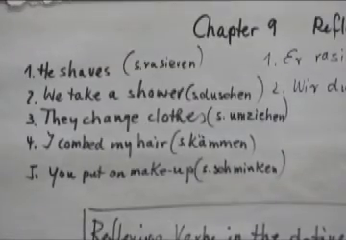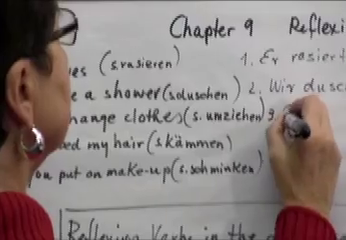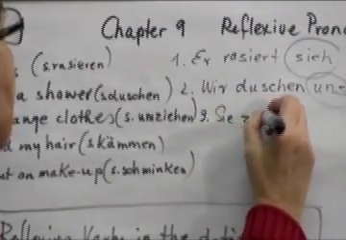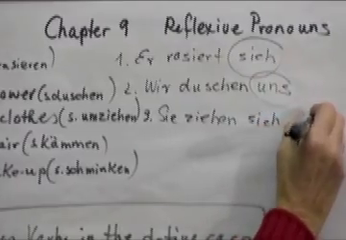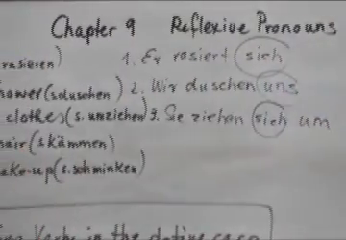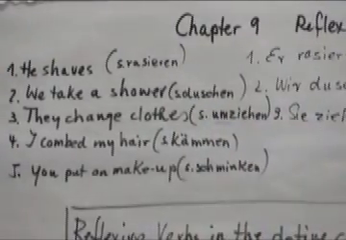Nummer 3, they change clothes. And to change clothes means sich umziehen. Sie ziehen sich um. Alright, umziehen. Umziehen is a separable prefix verb, that's why the um is at the end.